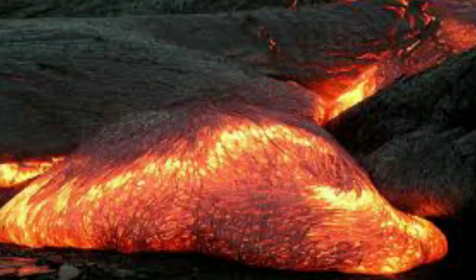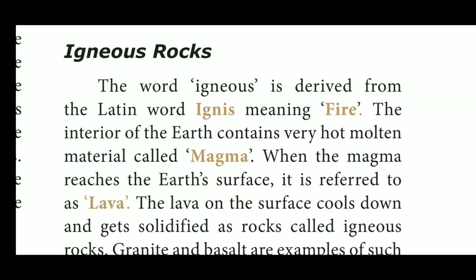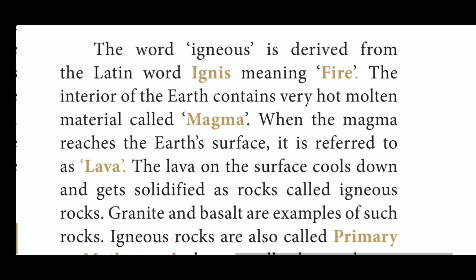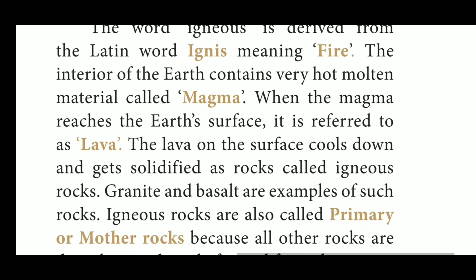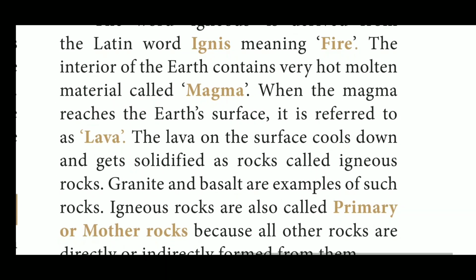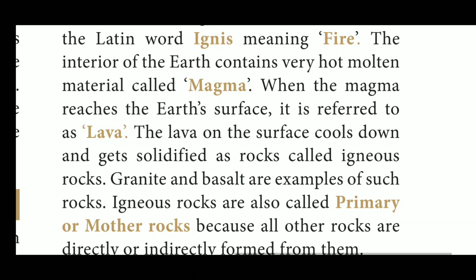The lava on the surface cools down and gets solidified as rocks called igneous rocks. Granite and basalt are examples of such rocks. Igneous rocks are also called parent rock, mother rock or primary rock, because all other rocks are directly or indirectly formed from igneous rocks.